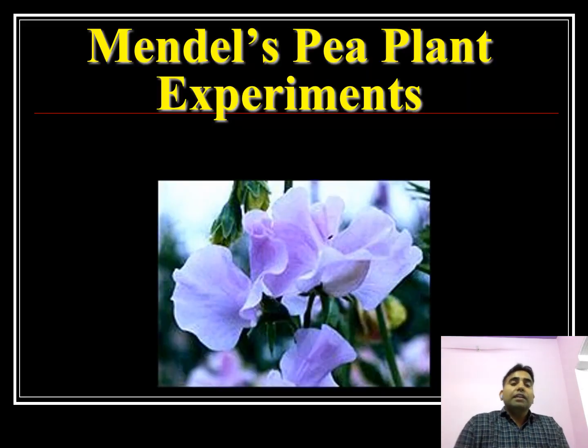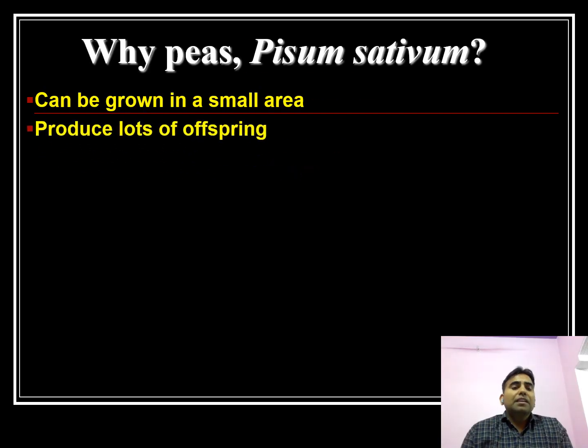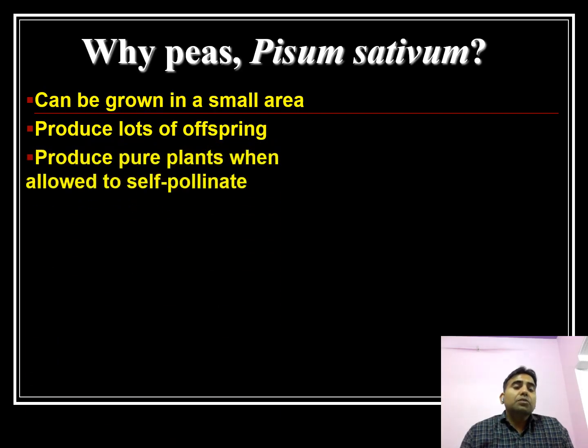Mendel's pea plant experiment. The pea plant is known in Hindi as matar. Why did Mendel select the pea plant? There are many logical reasons, and this question is commonly asked in interviews. Pea plants take only a small place to grow. They produce a lot of offspring, that is, progeny. They produce pure plants when allowed to self-pollinate.